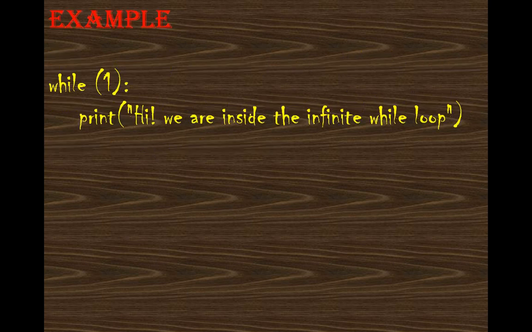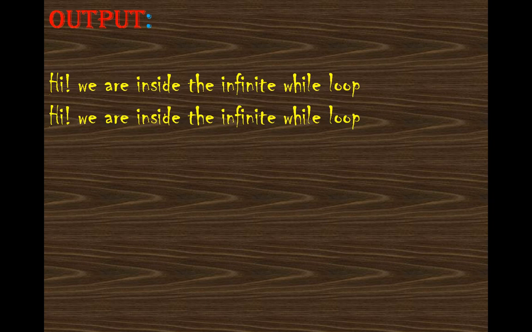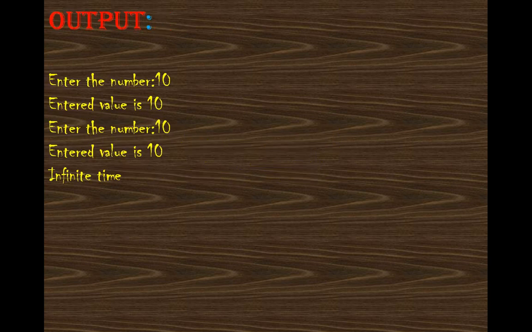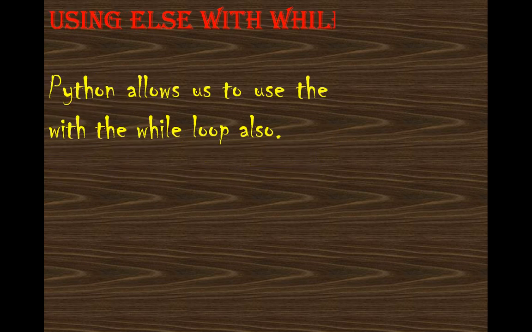In this example, while 1 print this statement, what will it do? It will continuously print this statement because we have not given any termination value. And in this second example also, we have taken var equals 1, while var not equals 2. It will ask for the input because I have given an input statement, then we are printing it. I have not given the increment or decrement or how it will move. It will continuously print this, that means indefinitely.